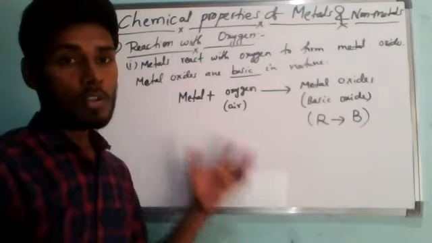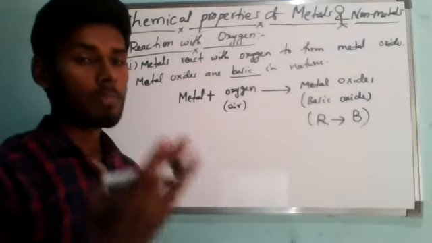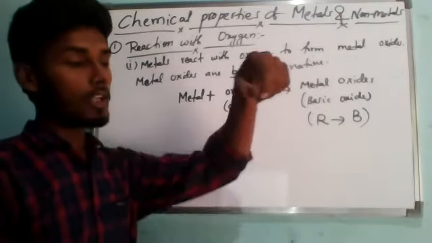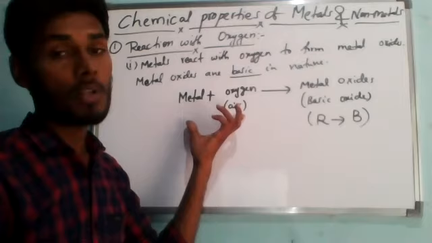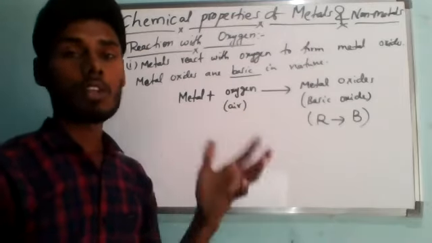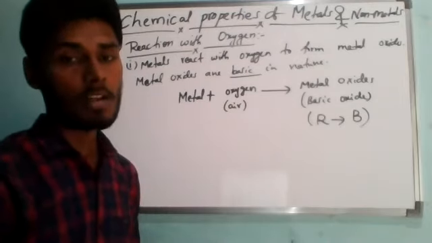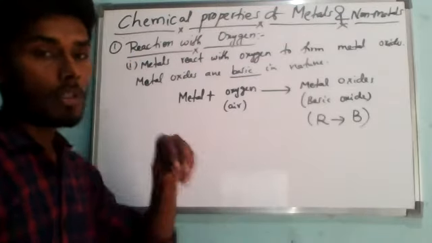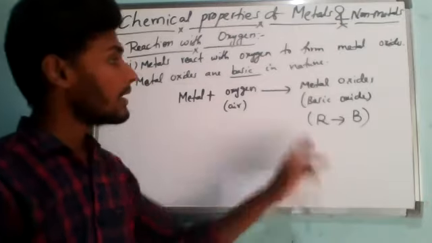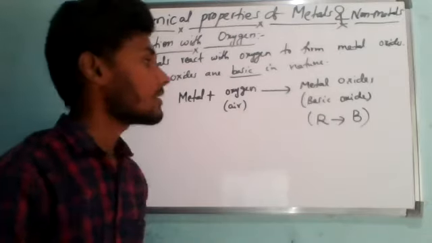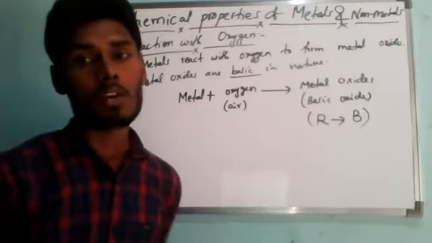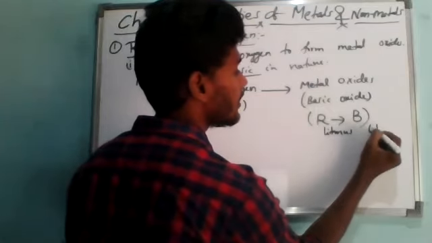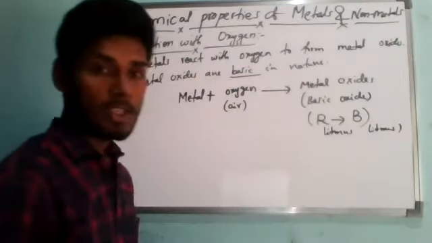Suppose you are burning metals: metals react with oxygen to form basic oxide. Any kind of metal, if you burn it, will burn with the help of oxygen from the atmosphere, because we know that oxygen is the only supporter of combustion. Without oxygen supply, we cannot burn anything. So burning metals react with oxygen and form metal oxides, which are basic oxides. These basic metal oxides will turn red litmus into blue litmus. That is why it is called a basic oxide.